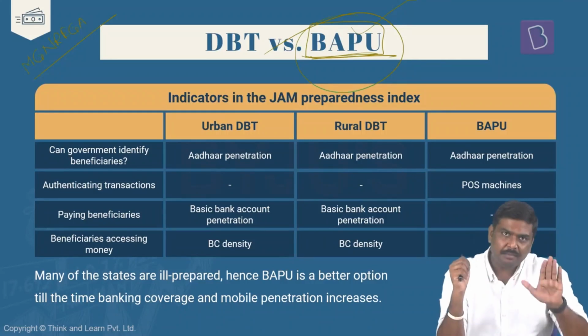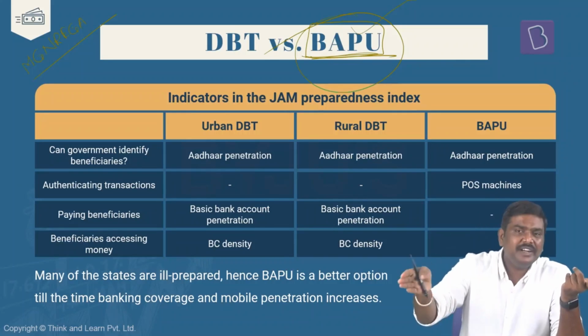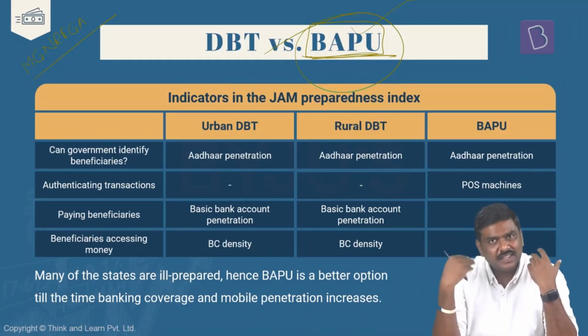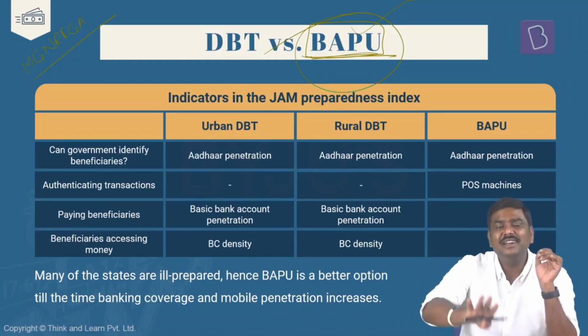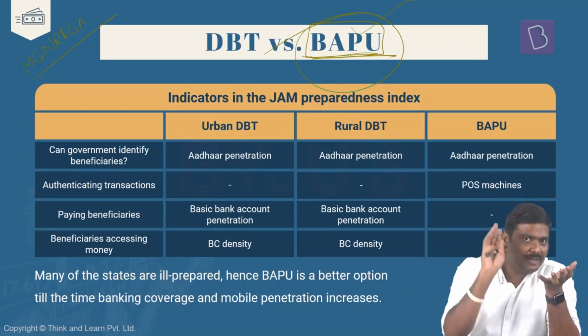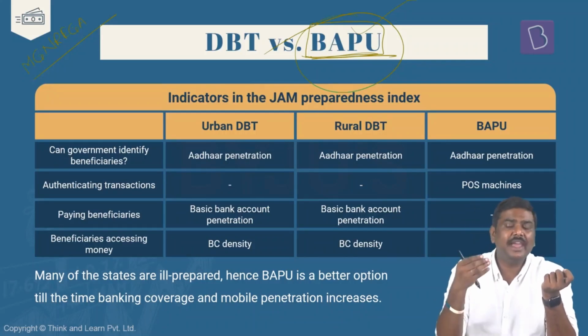Under BAPU, what has been proposed? Same scheme. If I'm a Manrega worker, I will provide the labor services. At the end of the day, I will approach, let's say, an appointed person, let's say at the Panchayat office. There is a person who has been designated. I will provide my Aadhaar credentials, let's say either the iris scanner or fingerprint scanner, and I will collect the wages from this designated officer. So in this case, one, government is ensuring that the wages are given to the right beneficiaries, that is by collecting Aadhaar credentials, and second, government is also ensuring that on the same day itself, the beneficiary is able to get access to the wages.